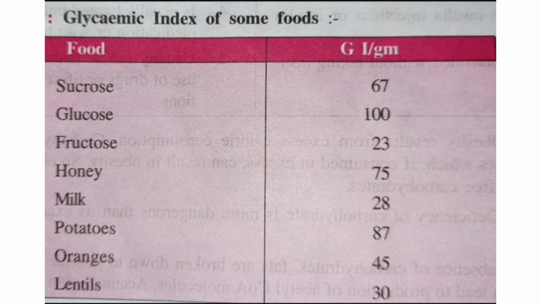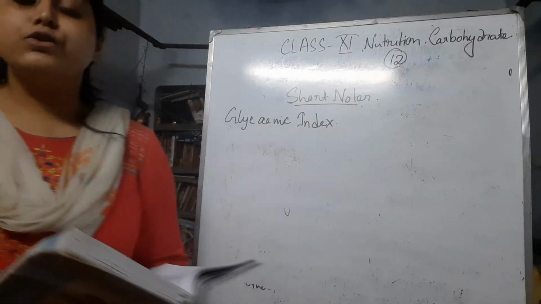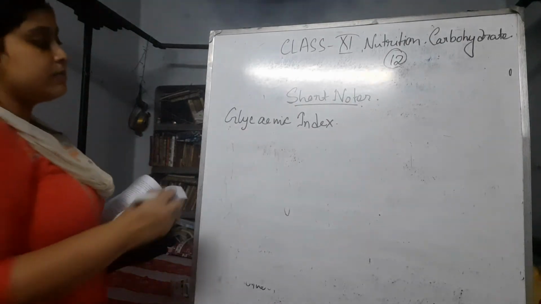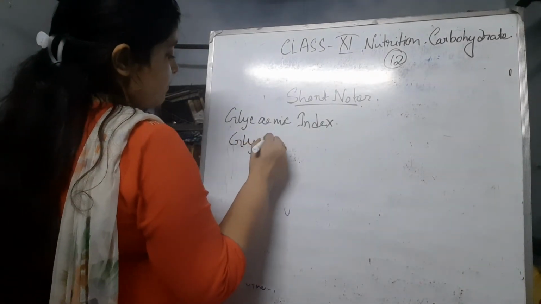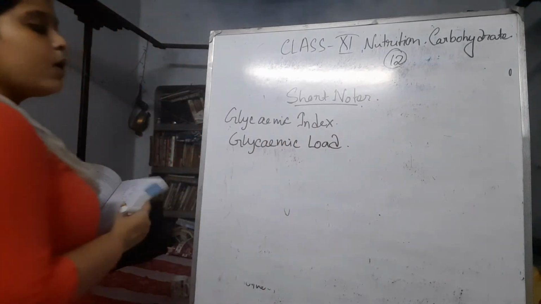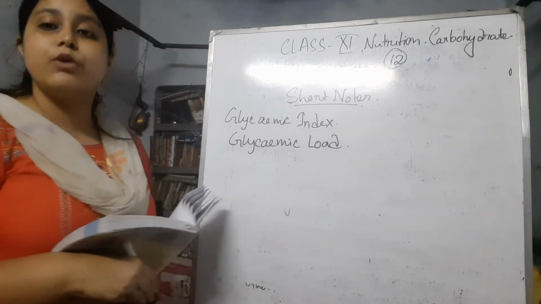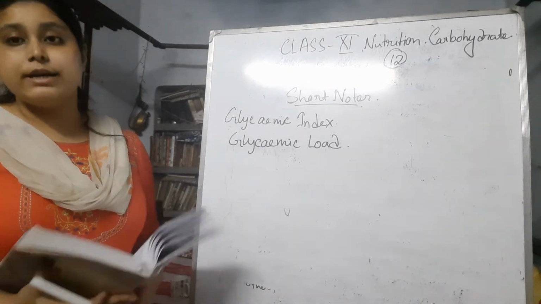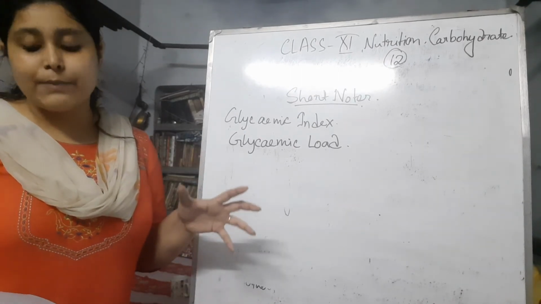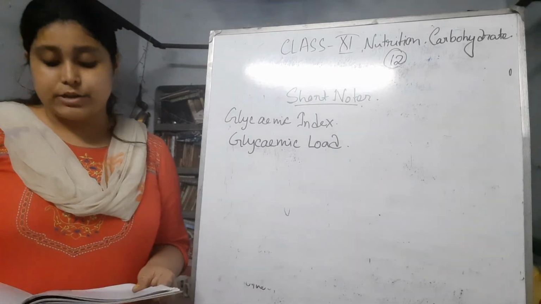There are more related things to the glycemic index, like glycemic load. It is also a very important part. So let's discuss this. After the glycemic index, we are going to discuss a new term, that is glycemic load. So glycemic load is nothing but the total carbohydrate accumulation of a regular day's diet. The glycemic index actually ignores how much of the carbohydrate-type food a person eats.